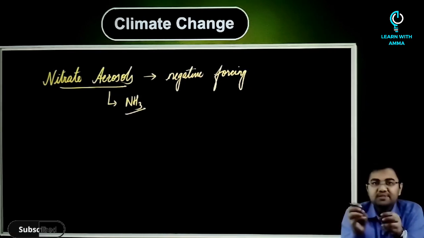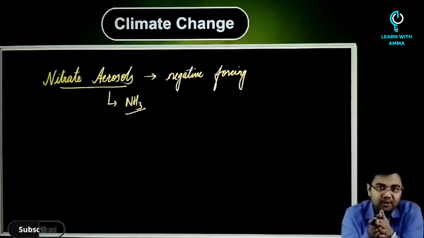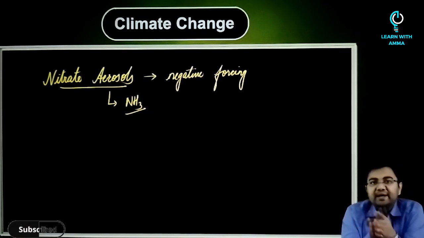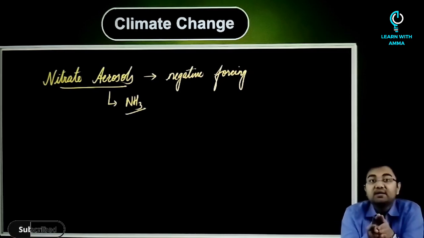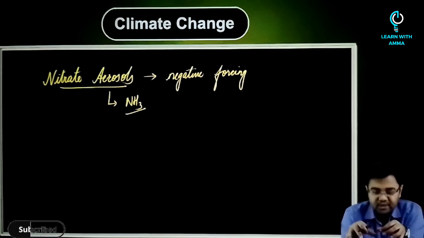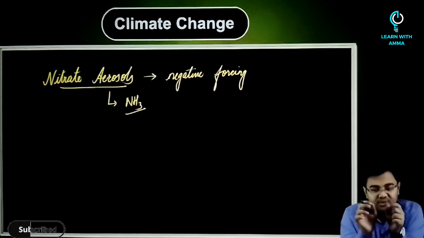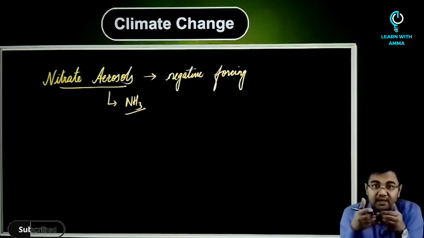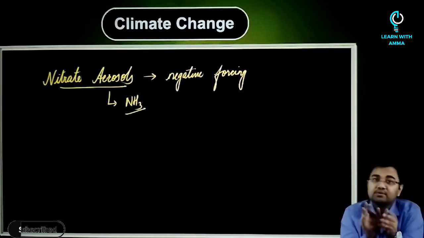Normally you will see that ammonia is used in the fertilizers or is released by the burning of plants and other organic matter. So if a greater amount of atmospheric nitrogen is converted into ammonia and agricultural ammonia emissions continue to increase as projected, the influence of nitrate aerosols on radiative forcing is also expected to grow. But right now, the effect is very negligible as compared to sulfate aerosol. Both sulfate and nitrate aerosols act primarily by reflecting the incoming radiation, and that's why they are reducing the amount of sunlight that reaches the surface of the earth.